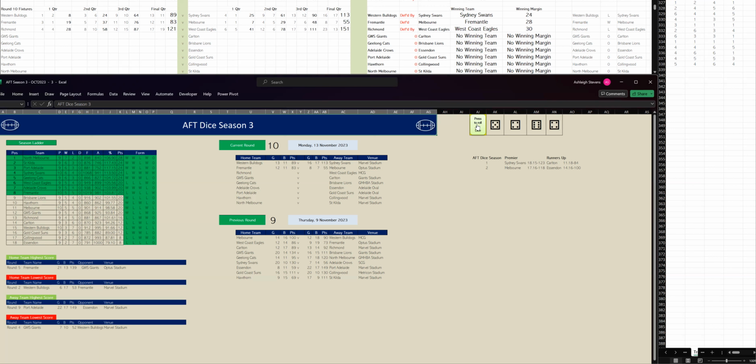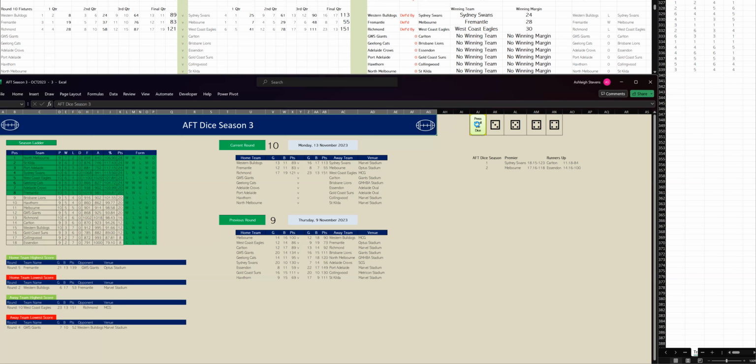Final score, Richmond 17-19-121 to West Coast 23-13-151. And that is the highest score for an away team. So let's go to the first quarter of the next game.